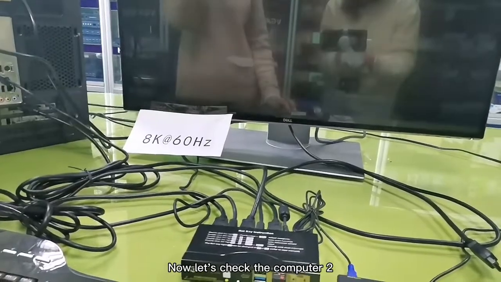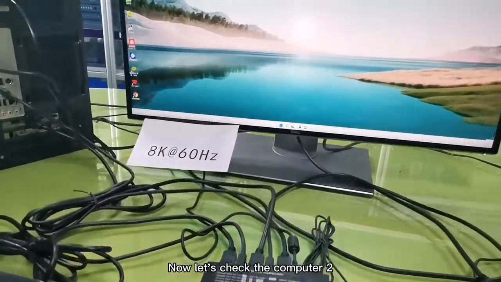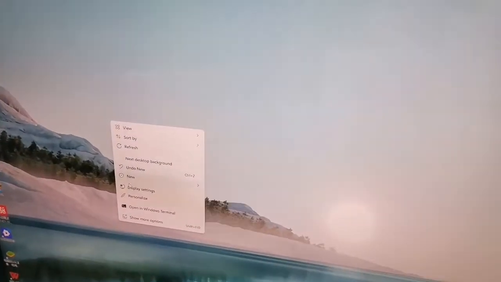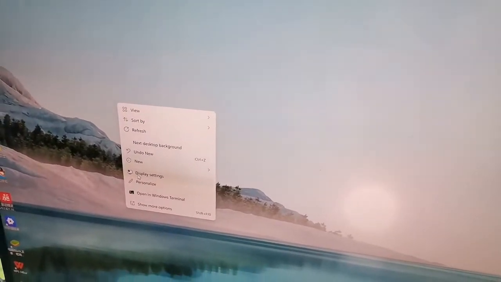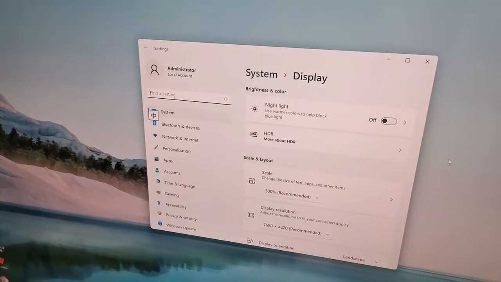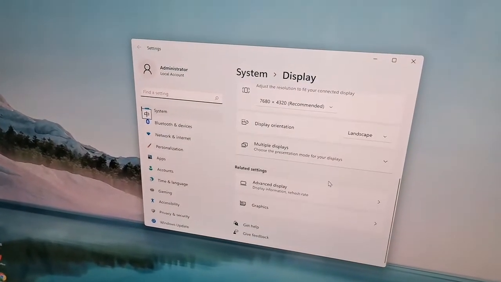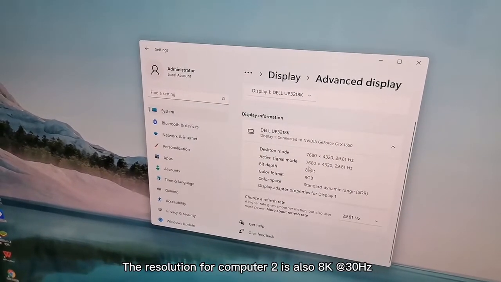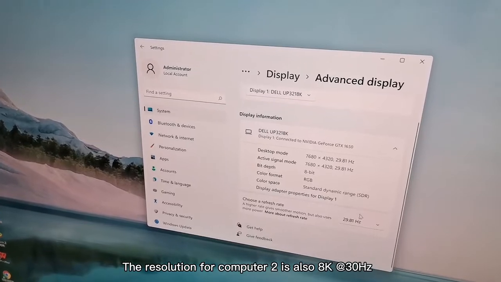Now let's check the computer 2. The resolution for computer 2 is also 8K at 30 Hz.